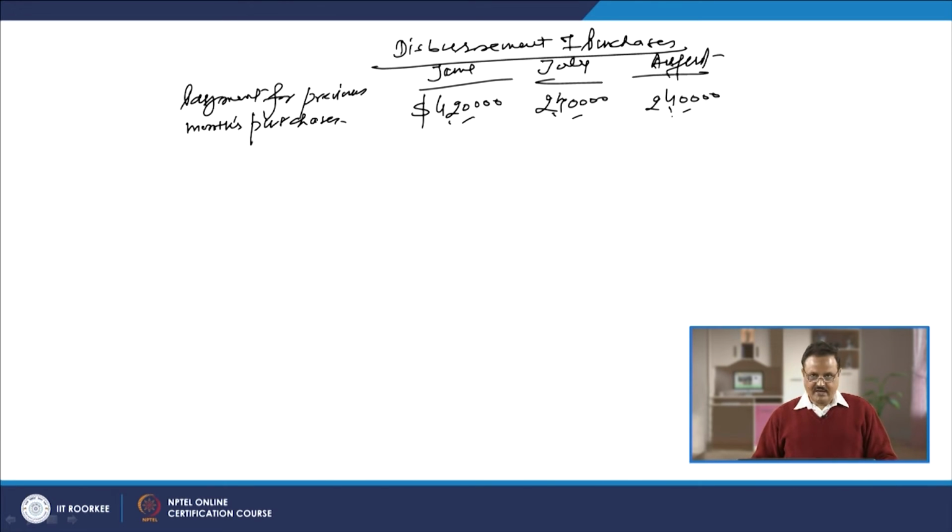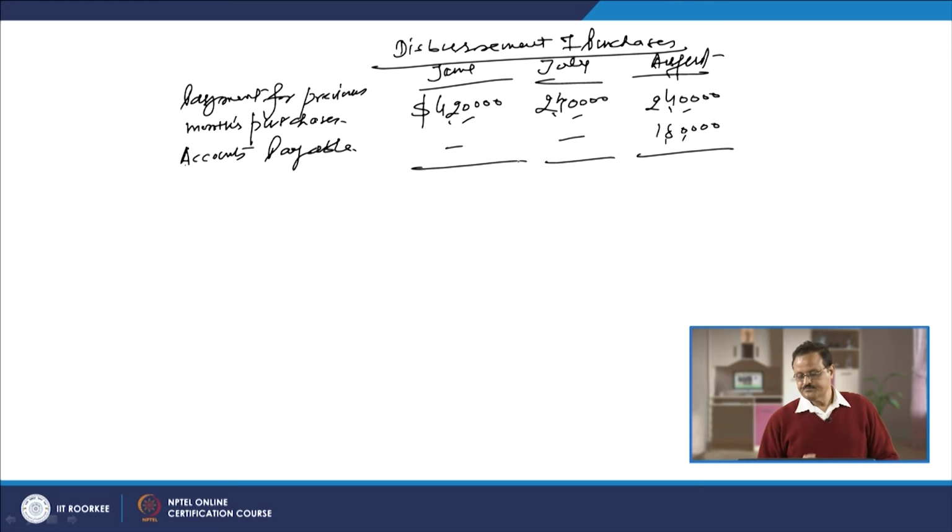Now, what about the purchases which we made in the month of August which we have to pay? This amount will be shown as accounts payable. Nothing is left to be paid in June, nothing is left to be paid in July. So in the month of August you will be showing $180,000 as accounts payable. This amount is still due.